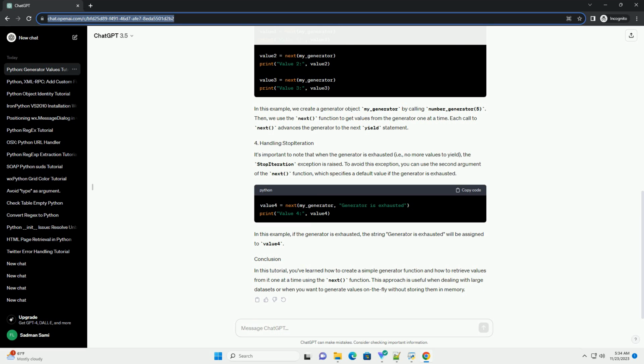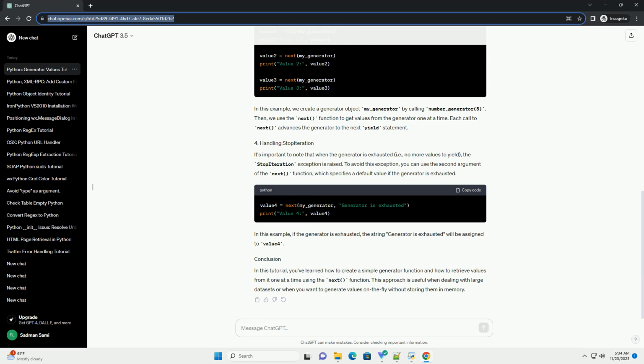It's important to note that when the generator is exhausted, i.e., no more values to yield, the StopIteration exception is raised. To avoid this exception, you can use the second argument of the next function, which specifies a default value if the generator is exhausted. In this example, if the generator is exhausted, the string "Generator is exhausted" will be assigned to value 4.